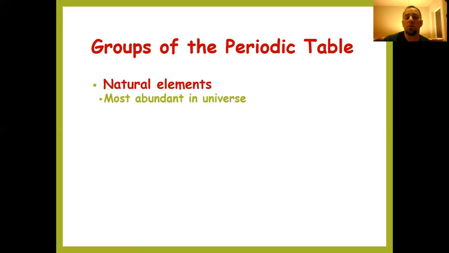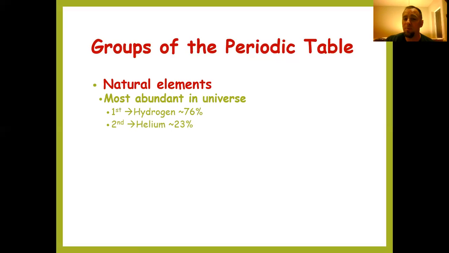Our natural elements also are the most abundant in the universe. So a few of our most abundant elements, and we're talking about the entire universe. Remember, if you know from some other science classes, stars are made of mostly hydrogen. So roughly 76% of our universe is composed of the element hydrogen.